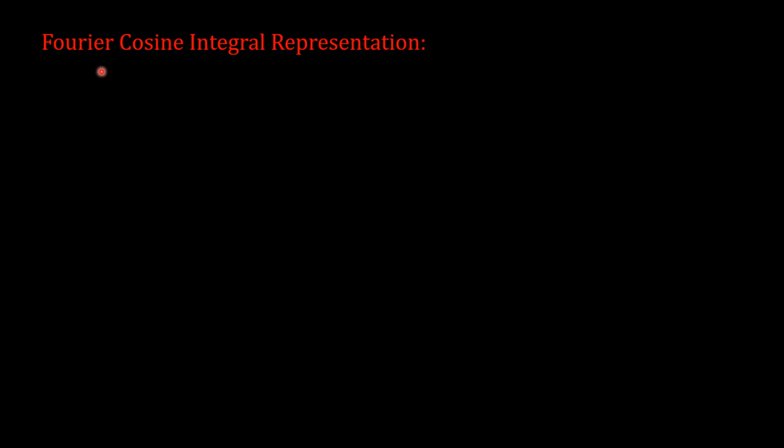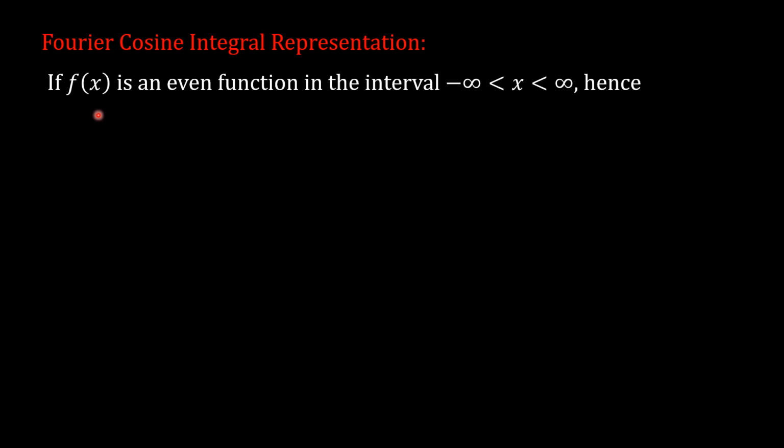Now we will see Fourier cosine integral or Fourier cosine integral representation. For that, we have to consider f of x as an even function in the interval minus infinity to infinity, which gives us integration from minus infinity to infinity f of v sin lambda v dv. As this product is an odd function, in the interval minus infinity to infinity the value of the integration is 0.